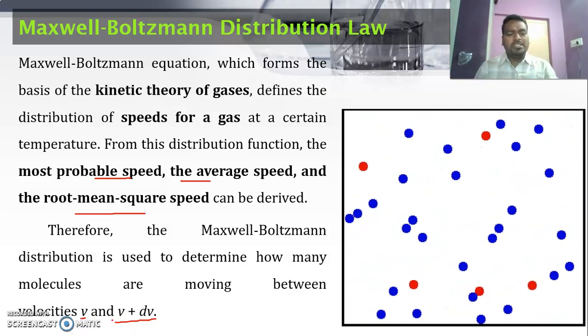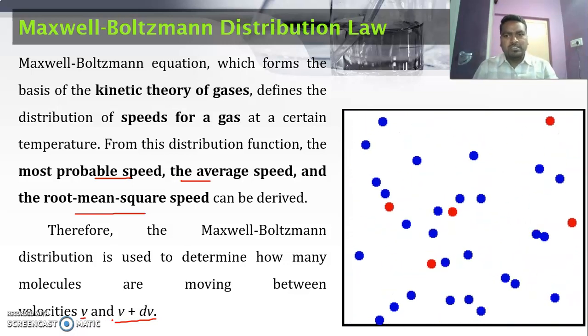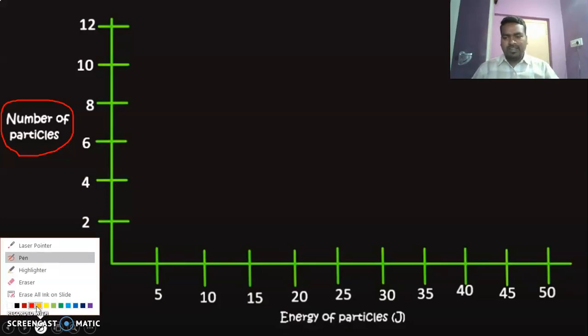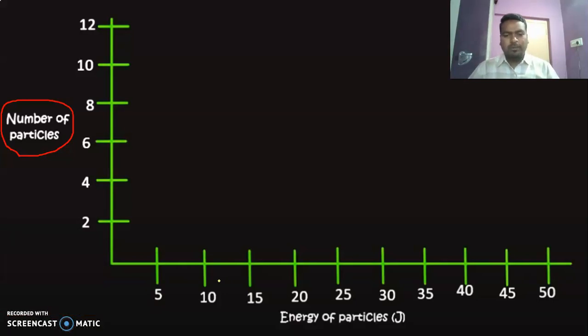So before going on to understand this Maxwell Boltzmann distribution law, let us look at this graph, dear students. In this graph, in the x-axis we have energy, and in the y-axis the number of particles. So now let us draw the graph of number of particles versus energy.